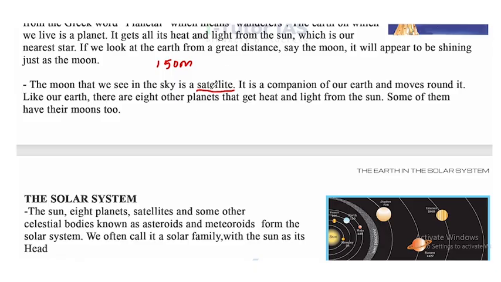Satellites are of two types: natural and artificial. The natural satellite is the moon, and there are so many artificial satellites, because they are used for educational purposes, weather forecasting and internet services. So there are many services which they provide. The moon is a companion of our Earth and moves around it. It's the only natural satellite of our Earth.